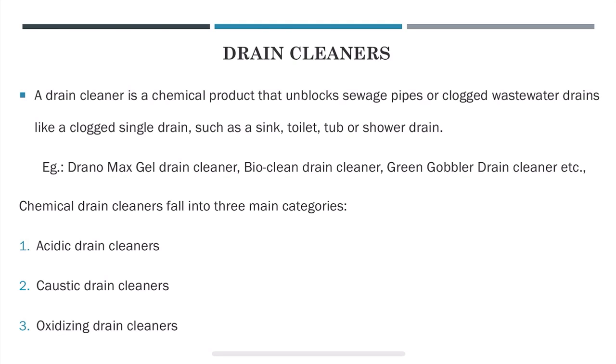Okay, so baking soda, that is sodium bicarbonate, is poured into a drain, followed by vinegar, that is acetic acid, for drain openings to clear soap and hair clogs. So these are called drain cleaners. Chemical drain cleaners fall into three main categories. So they are acids, caustics and oxidizers. So let us see what these three are one by one.